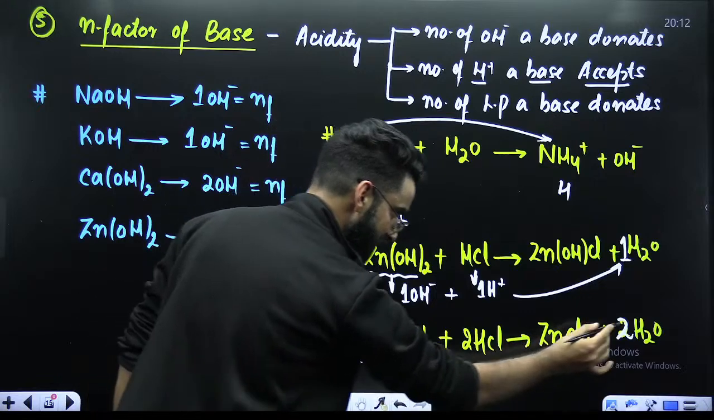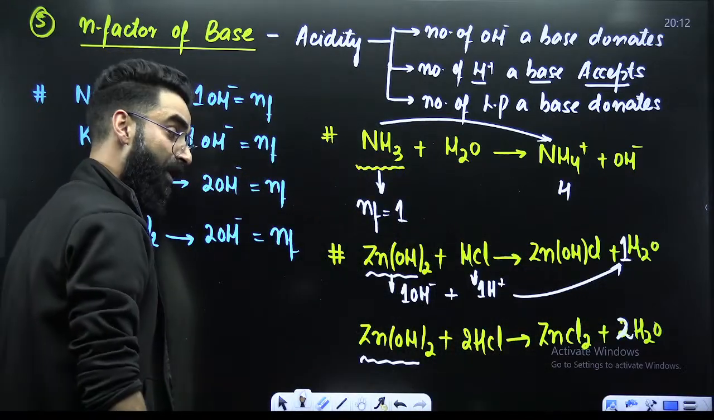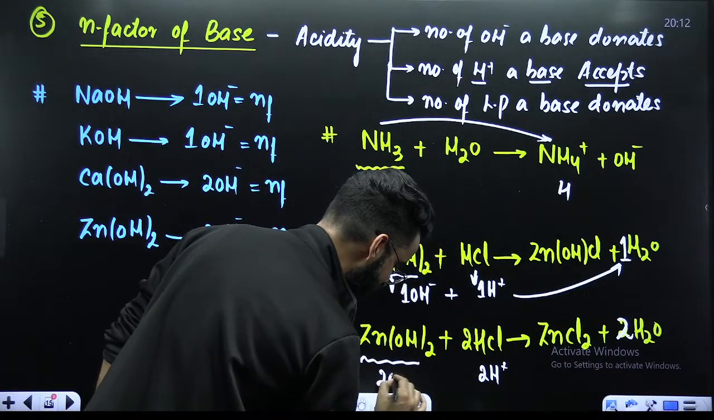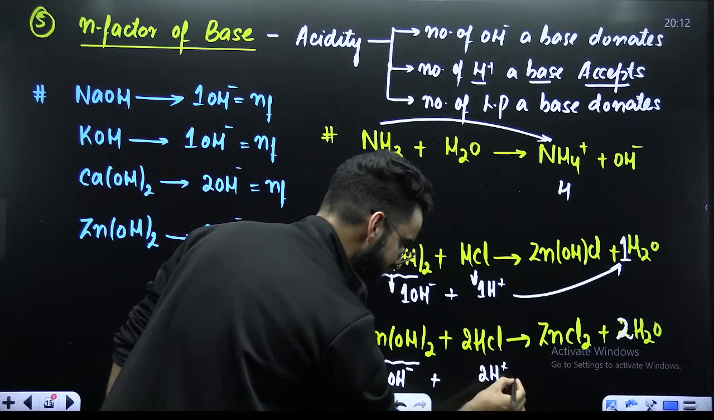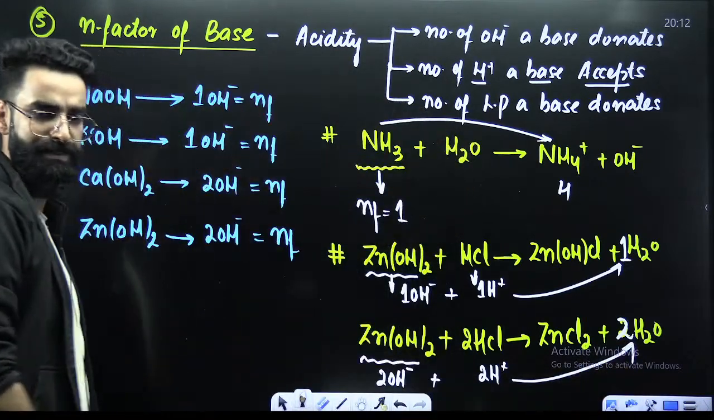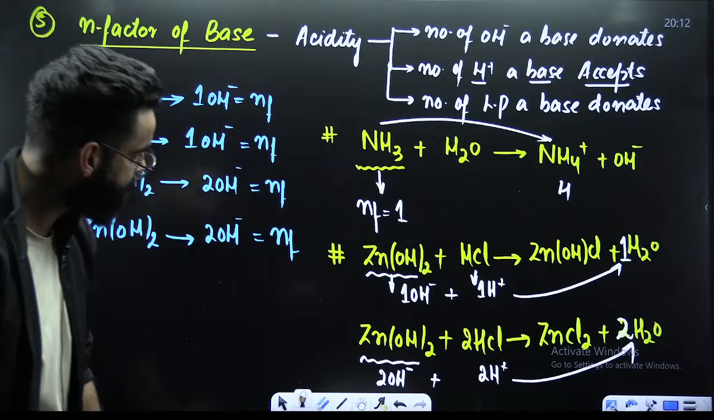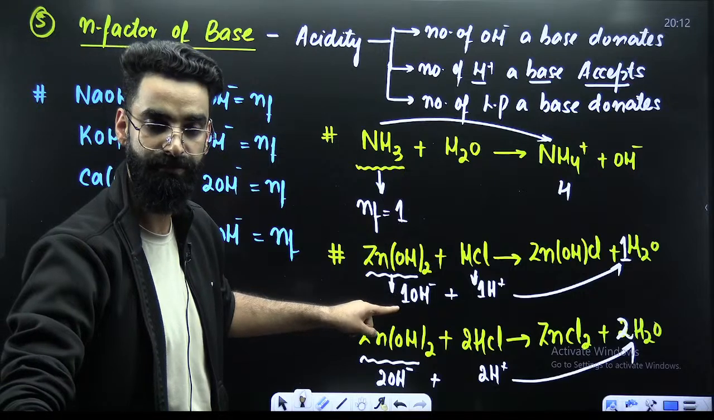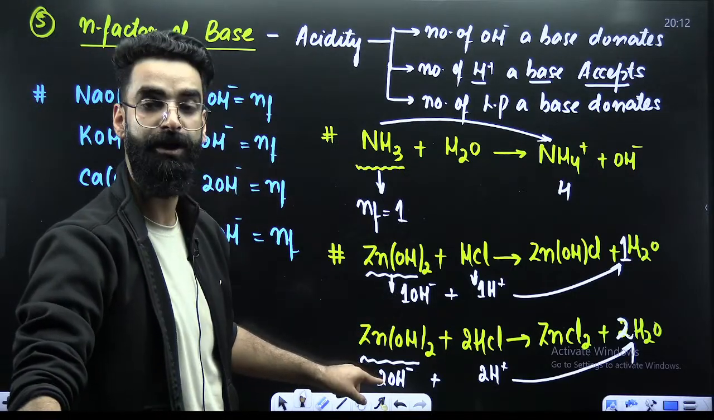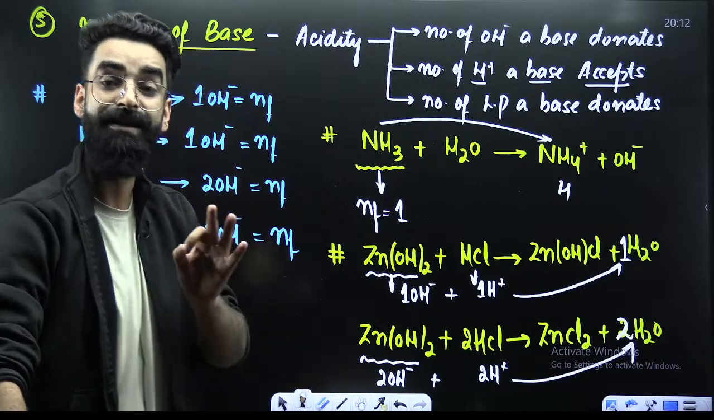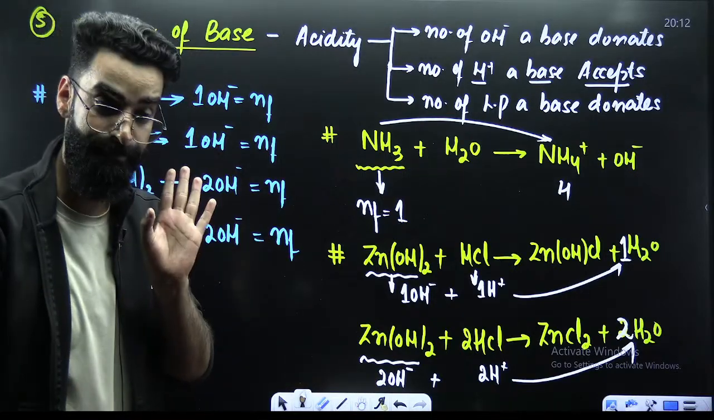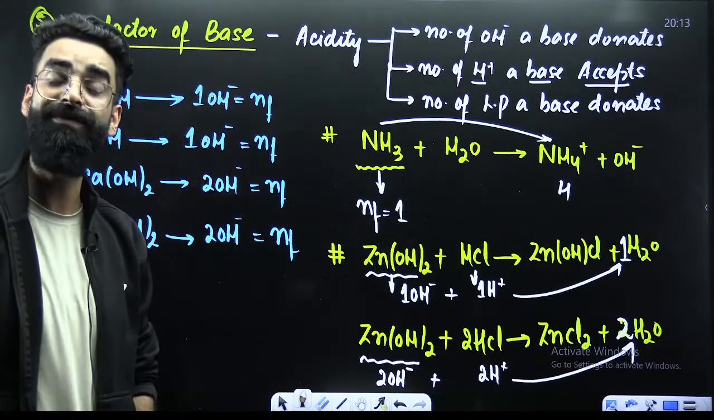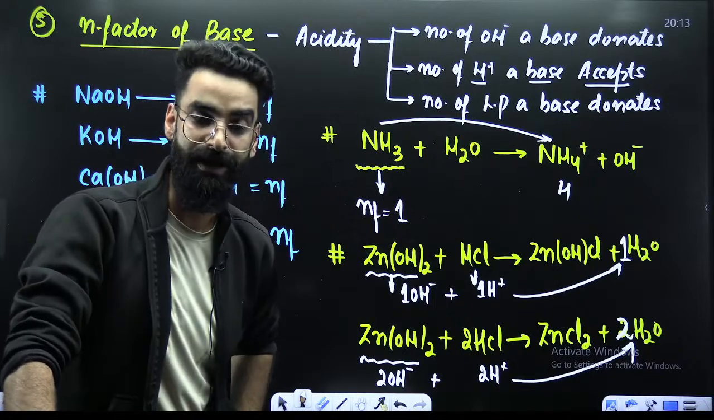Similarly, in the second case, two water molecules are being formed. So for the formation of two water molecules, this acid would have given two H positives, this base would have given two OH negatives, and then these two would have interacted and formed two water molecules. Now tell me one simple thing. How many OH negatives is this base donating over here? It is donating one OH negative. How many is this base donating over here? It is donating two OH negatives. And the number of OH negatives a base donates defines its acidity. And whatever is the acidity of the base, that is something which you call the n factor of the base.